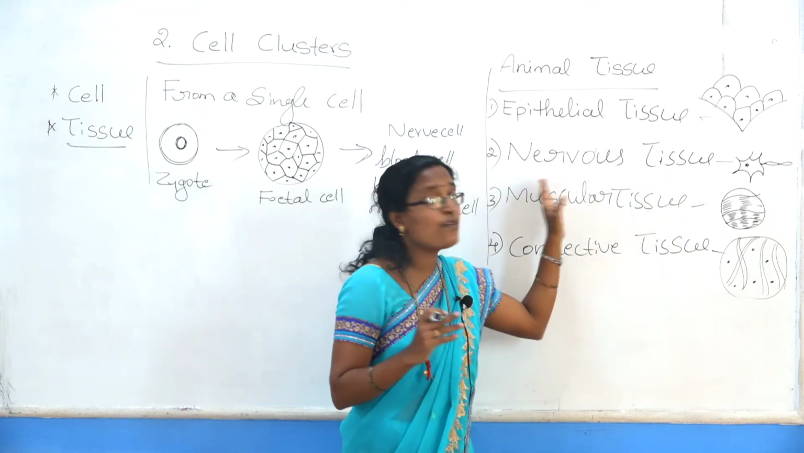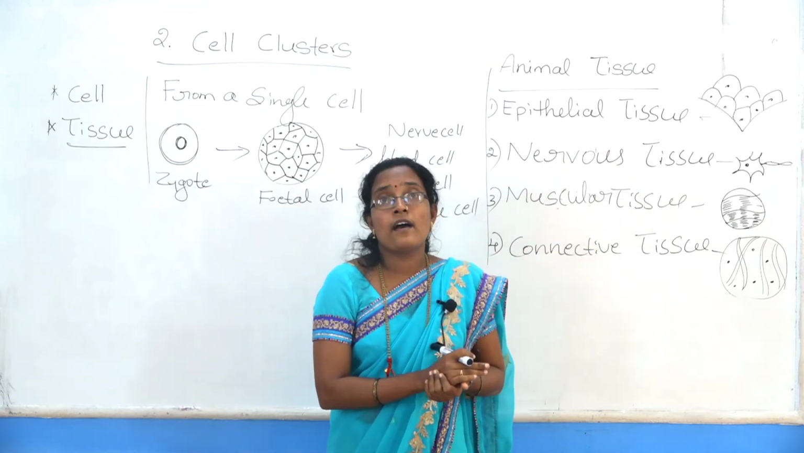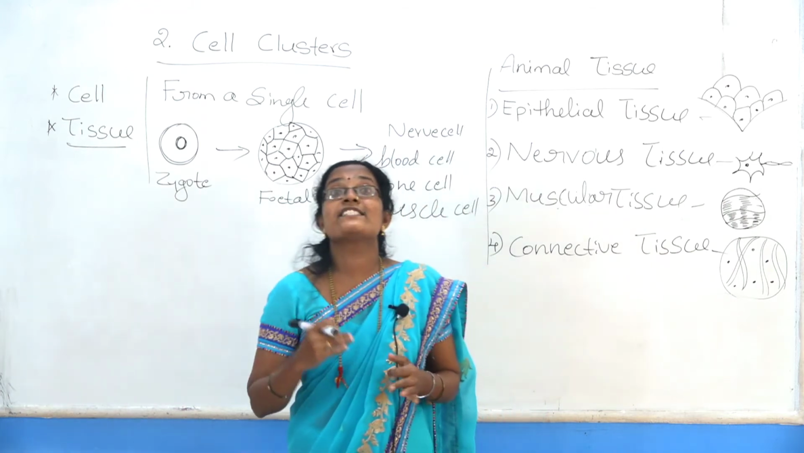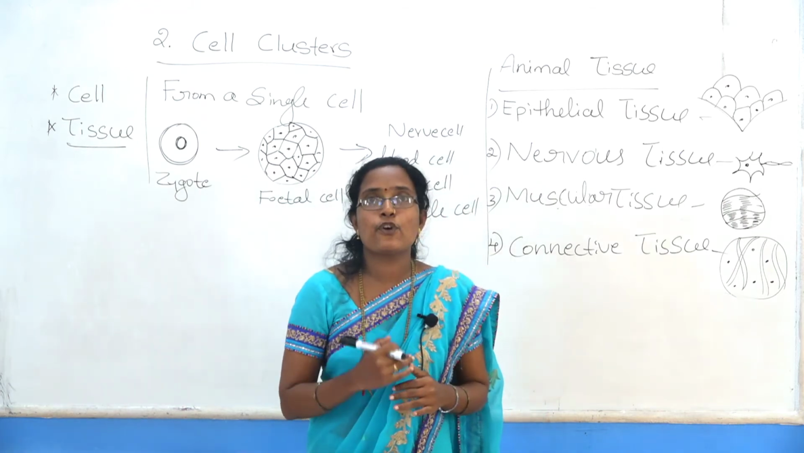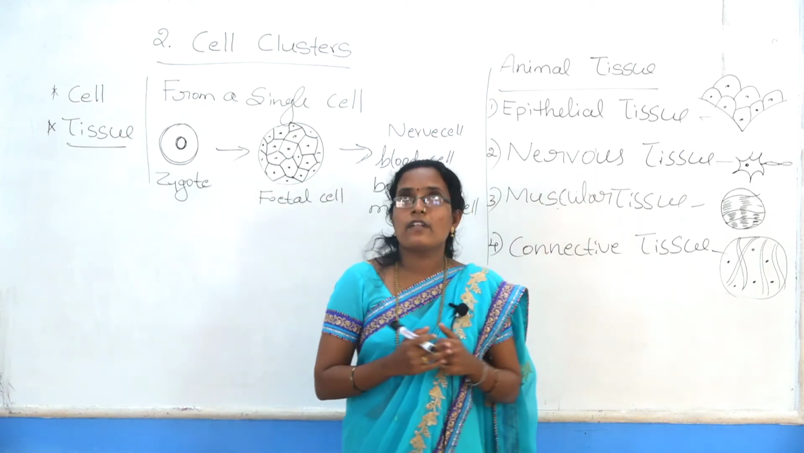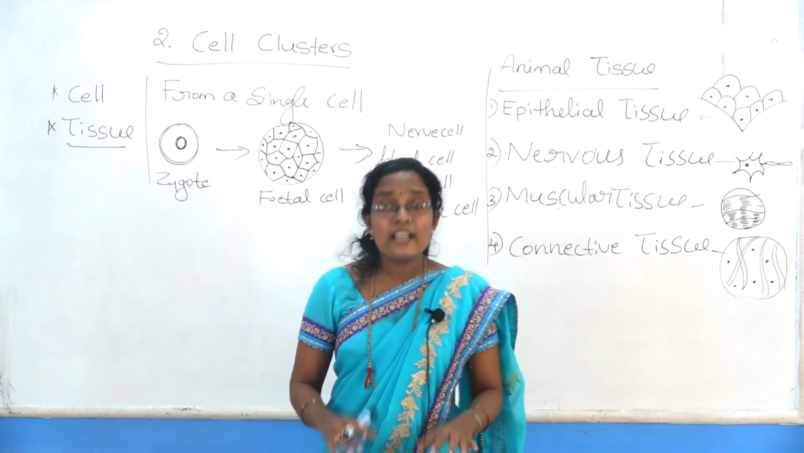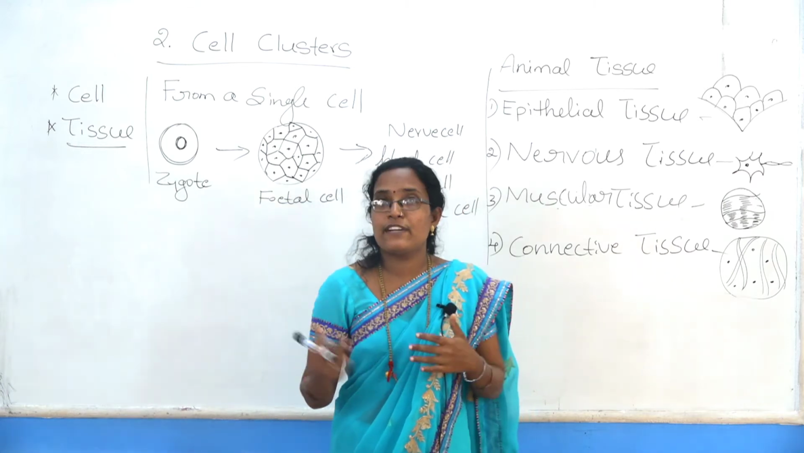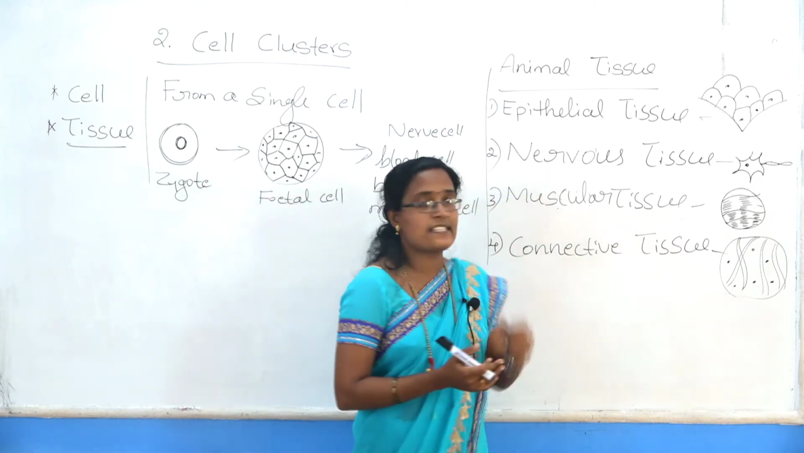What is the main function of nerve tissue? One main function is to control and coordinate physiological activity. Like what? Jumping and running. We are doing daily activities that are controlled by the nervous system.